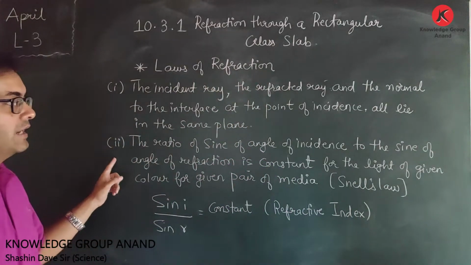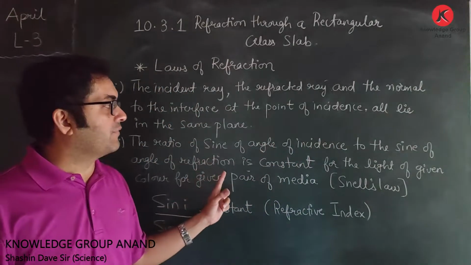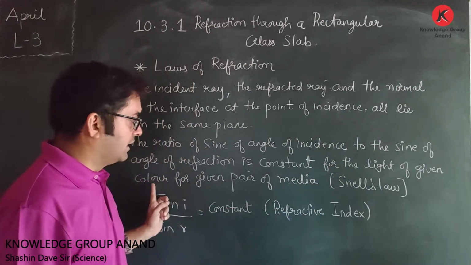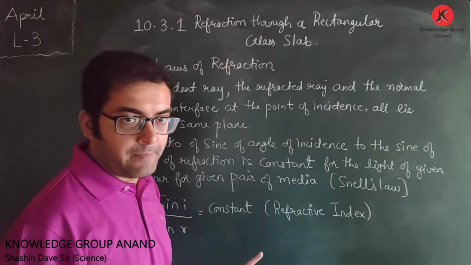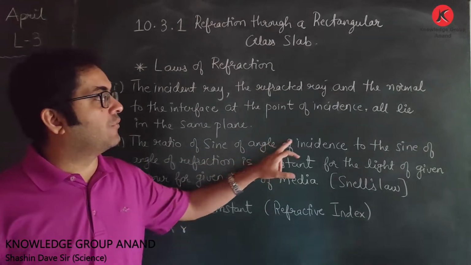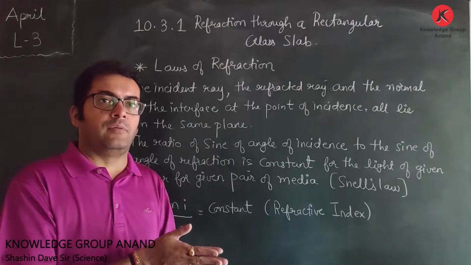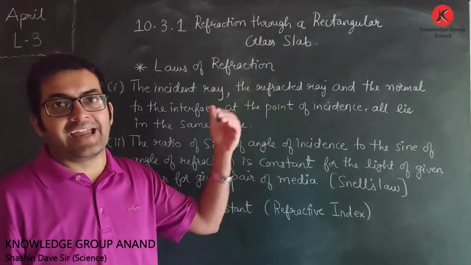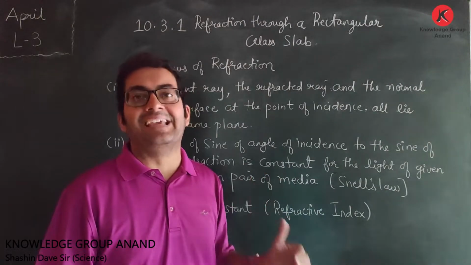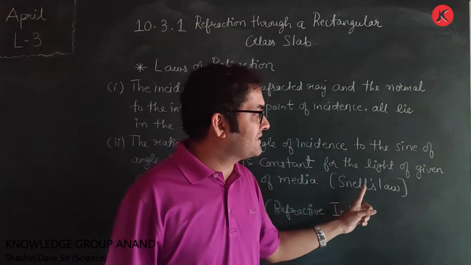Second law, the ratio of sine of angle of incidence to the sine of angle of refraction is constant. For what? For a given light of given color having given pair of media. Once again, the ratio. Whose ratio? Sine of angle of incidence to the sine of angle of refraction. In mathematical form, they are represented as sine I upon sine R, that is sine of angle of incidence upon sine of angle of refraction is constant. Now this particular law, that is the second law, is also known as Snell's law.